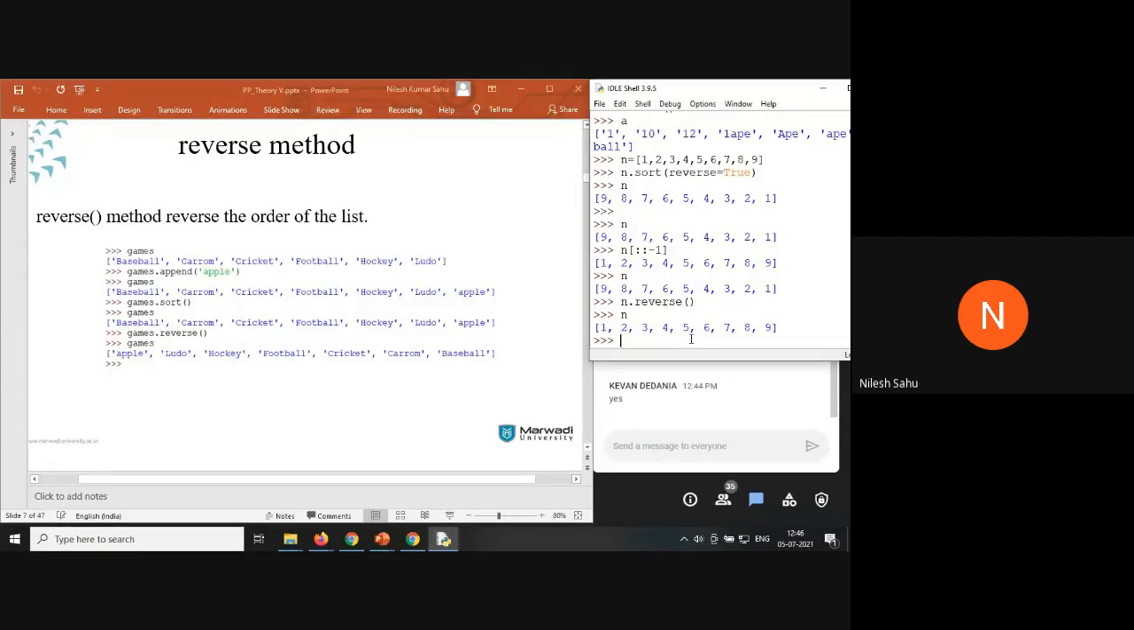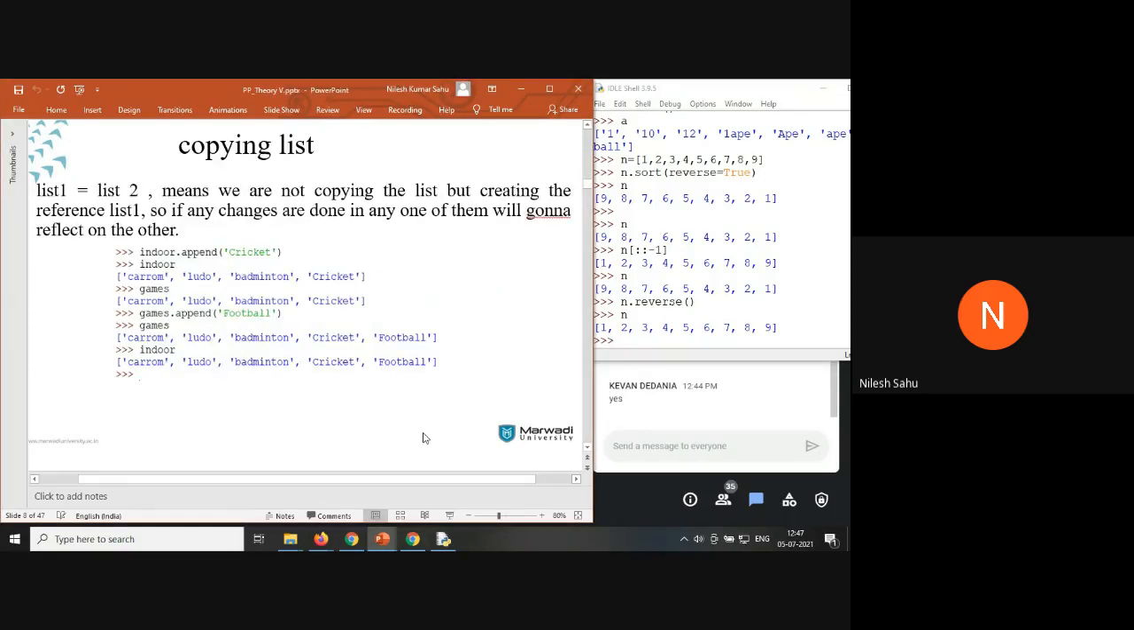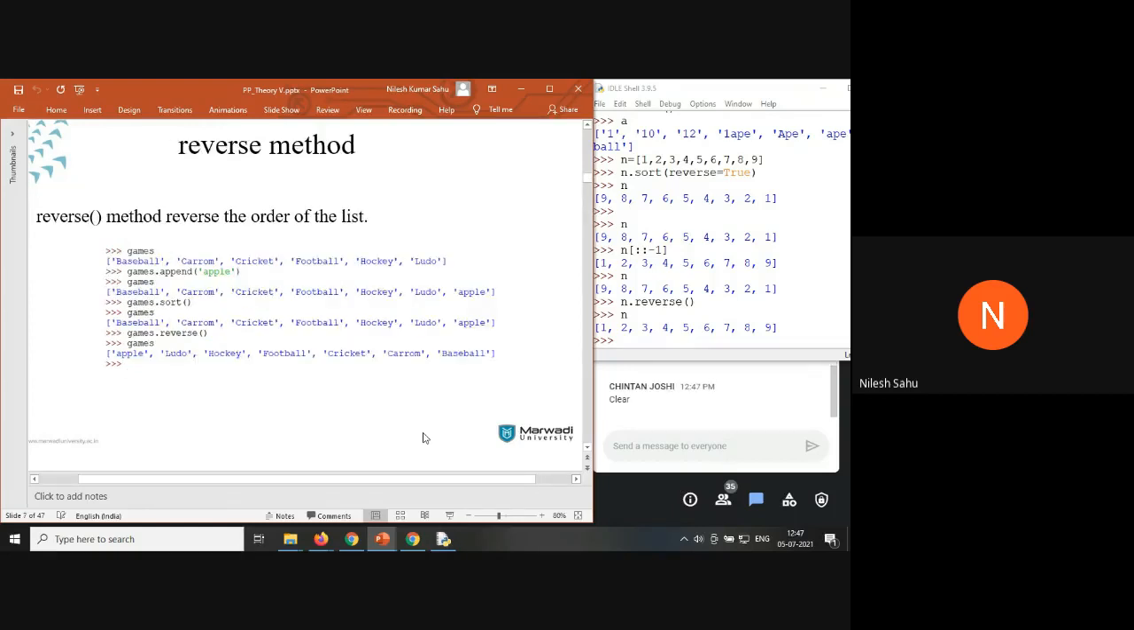So you have to keep in mind when to use functions like sort or reverse, because they are going to permanently change the order of the elements. Is the reverse method clear? Okay.